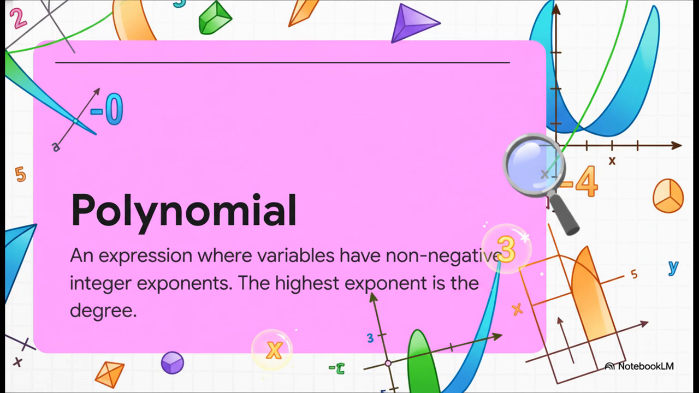But here's the most important rule, the one you absolutely have to remember. It's all about the exponents, those little numbers up top. They must be nice, positive whole numbers, 0, 1, 2, 3, and so on. No fractions, no negatives, no funny business. And the biggest exponent you see, in this case, the 3, that tells us the polynomial's degree.